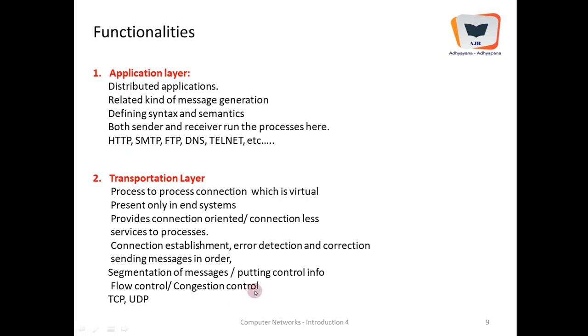Congestion control, whenever the entire network comes to a grinding halt, the transportation layer really controls this. This is a global phenomenon and this is a local phenomenon, right?